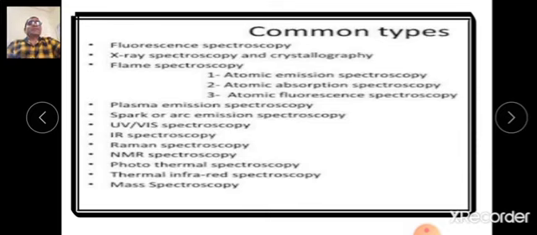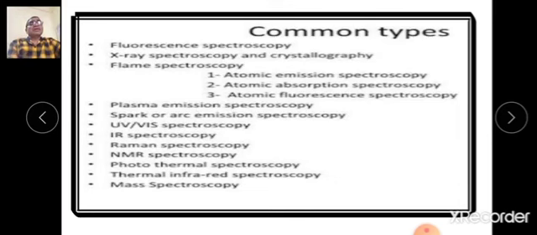The plasma spectroscopy has the types atomic emission spectroscopy, AAS, that is atomic absorption spectroscopy, atomic fluorescence spectroscopy, plasma emission spectroscopy, spark or arc emission spectroscopy, UV visible spectroscopy, IR spectroscopy, Raman spectroscopy, NMR, photothermal, thermal infrared and mass spectroscopy. Out of these, for your study, only UV visible spectroscopy, IR spectroscopy, NMR spectroscopy and mass spectroscopy.